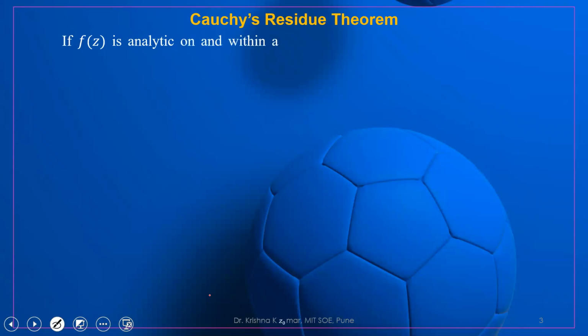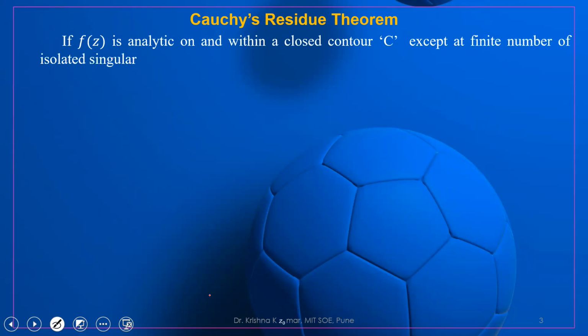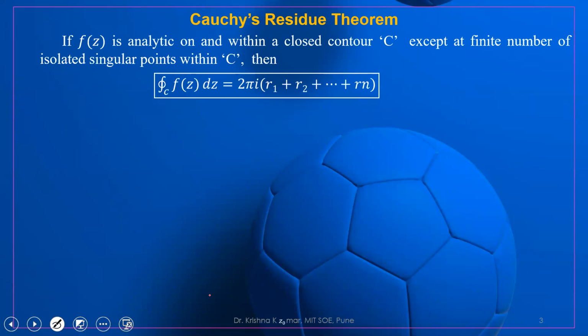If f(z) is analytic on and within a closed contour C, except at a finite number of isolated singular points within C, then the integration under the closed curve C of f(z) with respect to z is equal to 2 pi i times (R1 plus R2 plus R3 up to Rn).